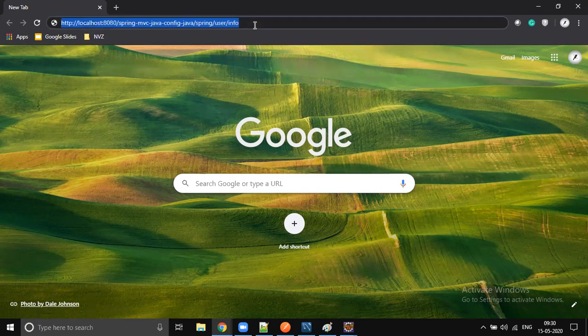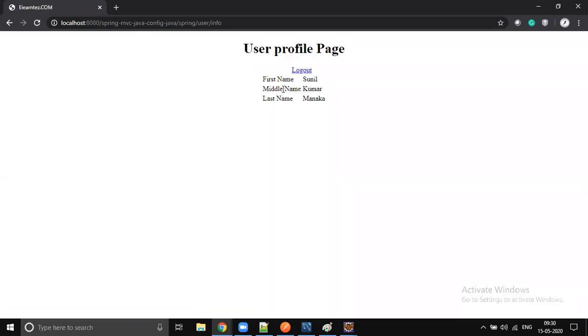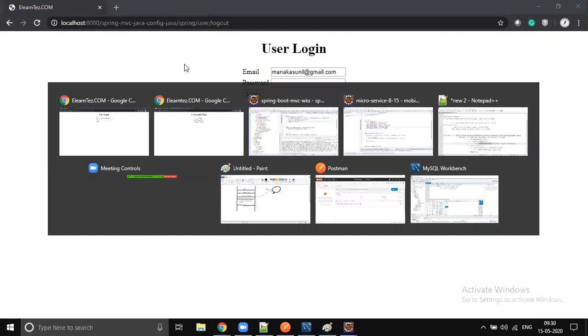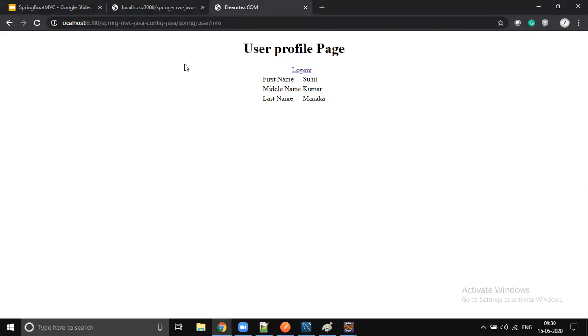You see that it won't ask for the login page because in the HTTP session this user is already logged in, right? It will directly take us to that screen. So when I click on the logout, it will be logging out. Again, we came back to index. So you can go back to this screen and just refresh. As that user is already deleted, you will get that request.